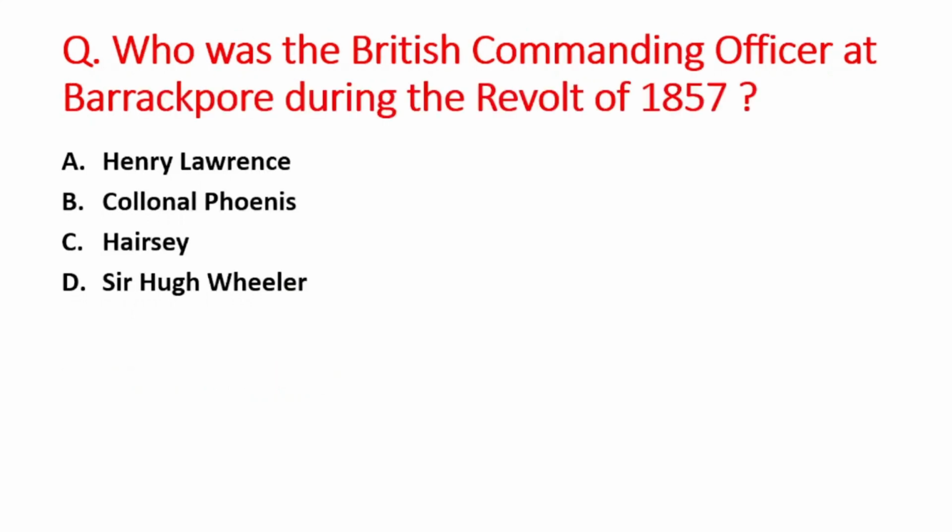Next question is who was the British commanding officer at Barrackpore during the revolt of 1857? A option is Henry Lawrence, B option is Colonel Foynes, C option is Hearsey, and D option is Sir Hugh Wheeler. So right answer is option C, that is Hearsey.